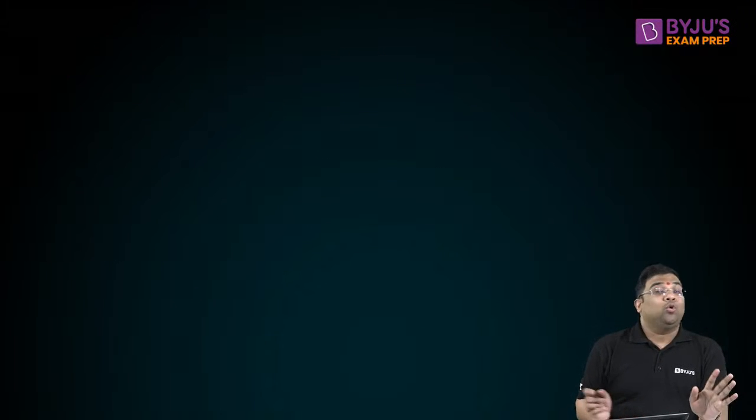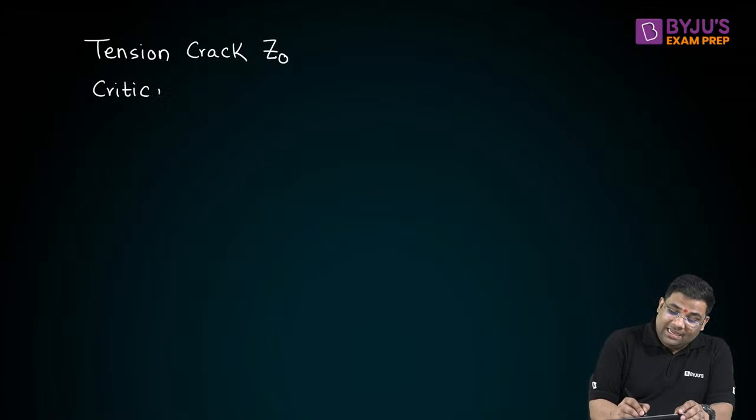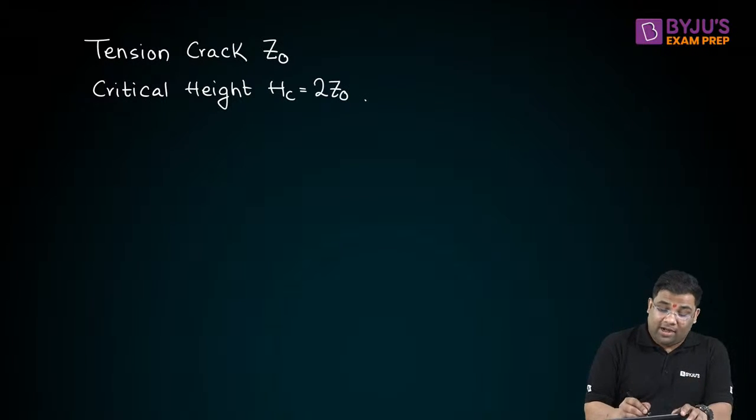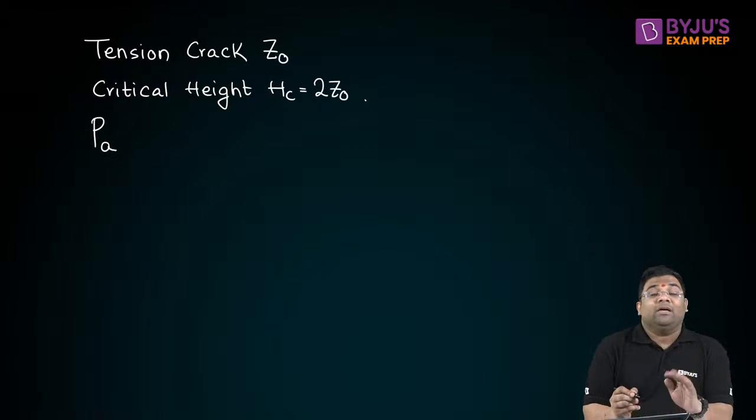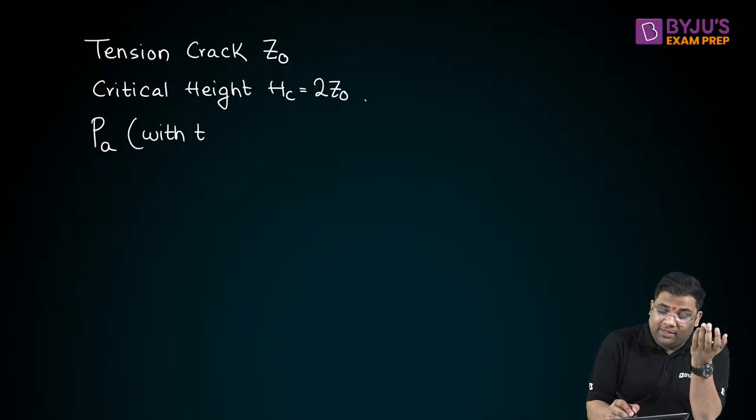Hope you all enjoyed this lecture. In this we learned so many things, right? We learned what is the depth of tension crack. They ask you the depth of tension crack, Z0. Then we learned the critical height, or I can say the maximum height of unsupported vertical cut. It was equal to 2 times the Z0. Then we saw how to find out the total active earth pressure force with tension cracks and without tension cracks, right?